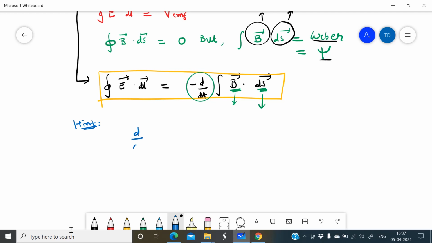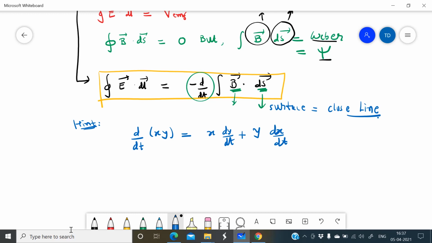As we know, d by dt of x into y, if there are two variables x and y, we can write it this way: in the first term x is constant and y is variable, and in the second term y is constant and x is variable. Here we have to put it in this way: in the first case we consider the magnetic field constant and ds varying. What is ds? ds is called the surface. How to make a surface? Surface is nothing but a closed line.